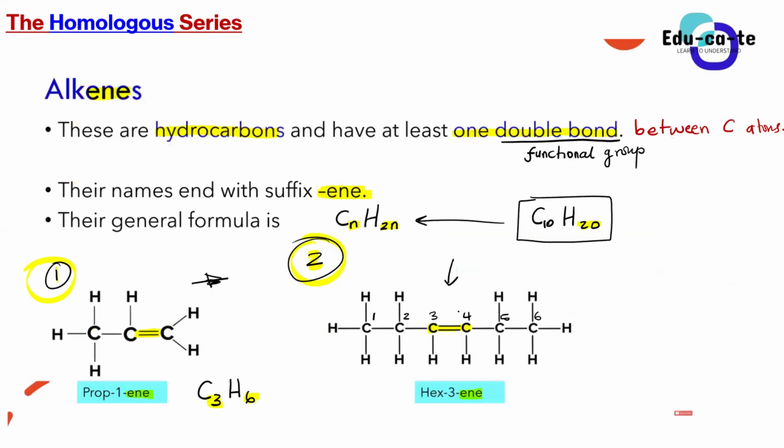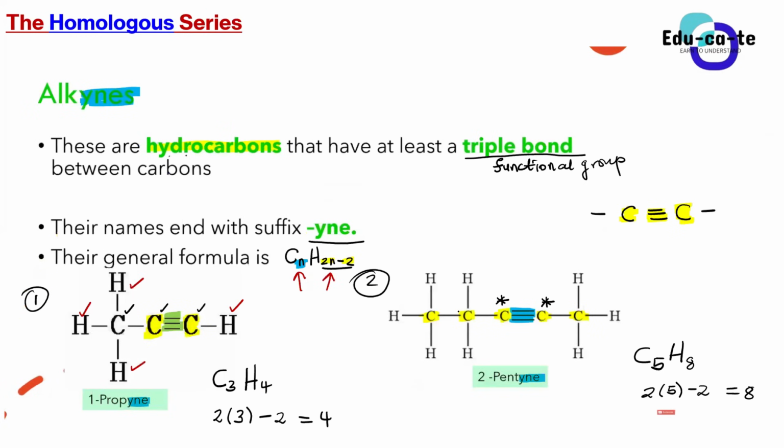What about alkenes? Can we say that these are saturated hydrocarbons? No, sir. Why not? They are unsaturated because they've got at least a double bond. And remember that a double bond is a multiple bond. Do you guys understand each other? And alkynes, are they saturated hydrocarbons as well?